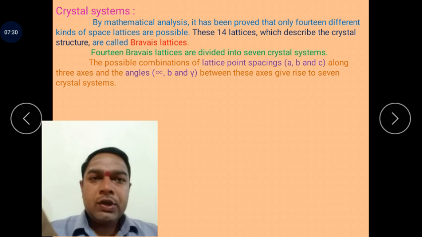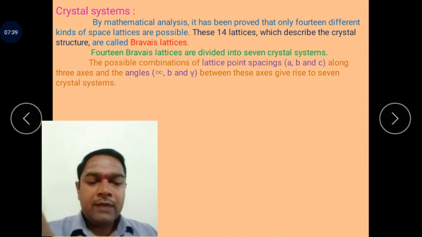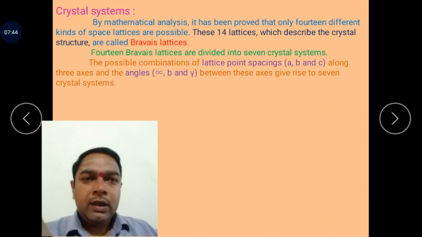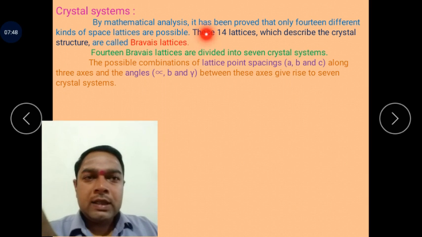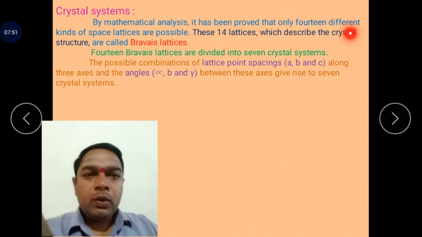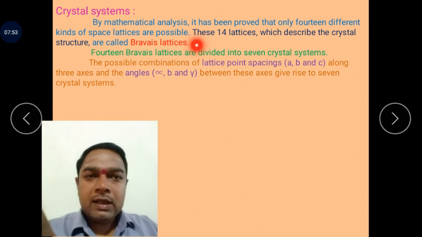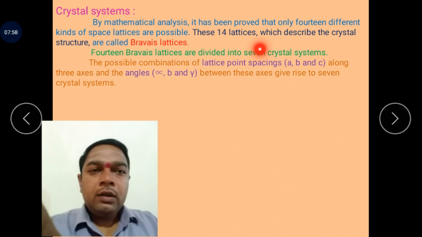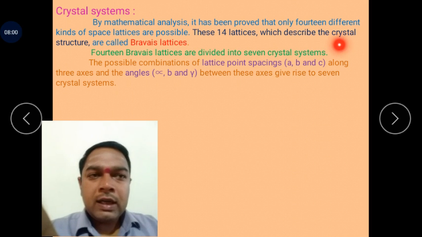Next is the crystal system. This crystal system consists of 14 Bravais lattices. These Bravais lattices were proved by mathematical analysis. Therefore, by mathematical analysis, it has been proved that only 14 kinds of space lattices are possible. These 14 lattices which describe crystal structure are called Bravais lattices.